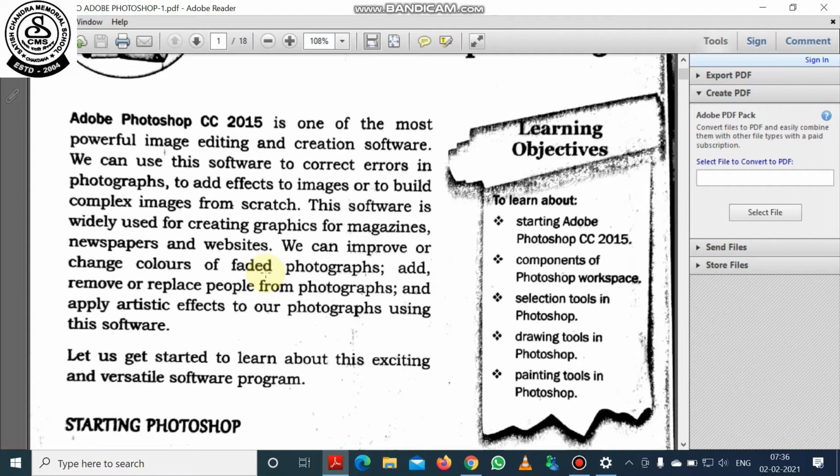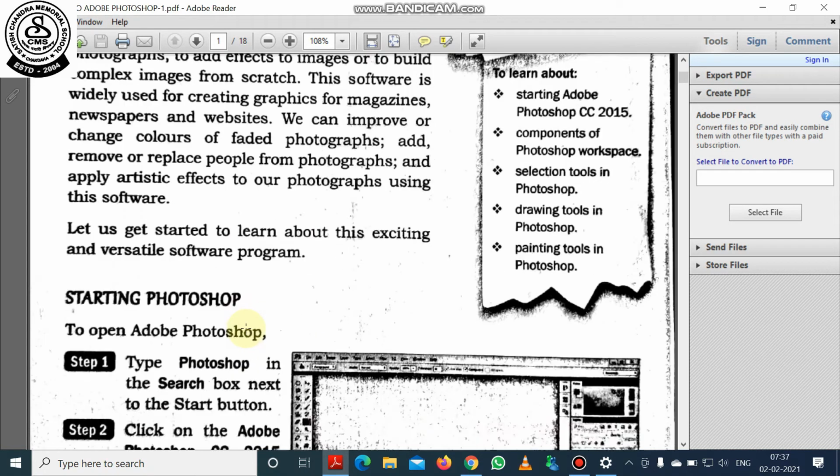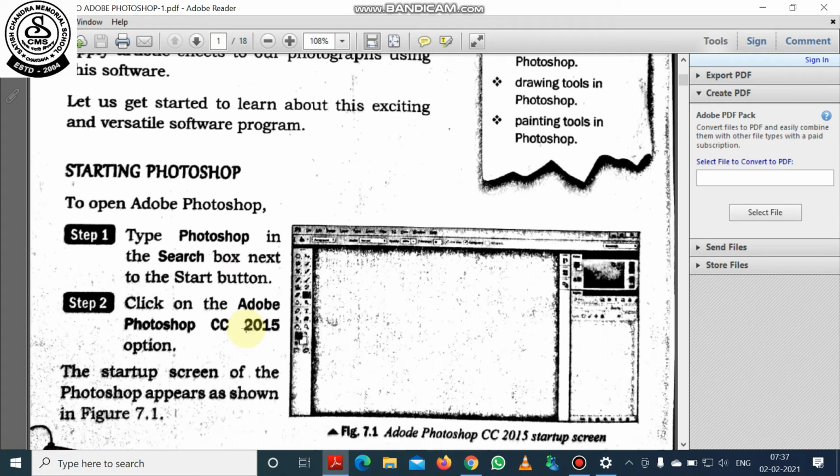Now, there are many versions of Adobe Photoshop: Adobe Photoshop 8, Adobe Photoshop CS3, Adobe Photoshop CS6, Adobe Photoshop CC 2015, etc. Now, when you open Adobe Photoshop, how will the starting window look?